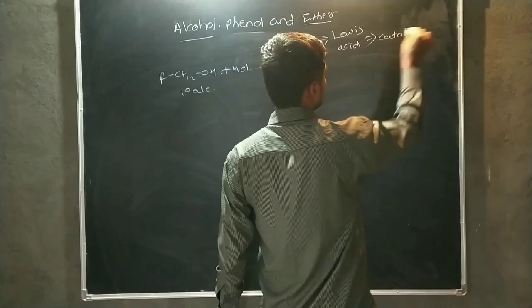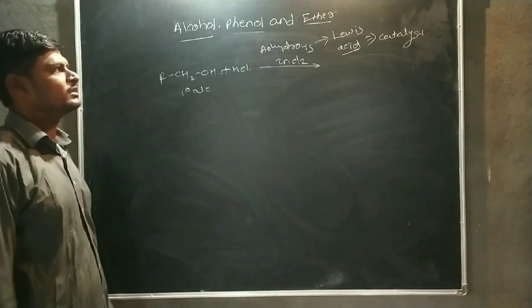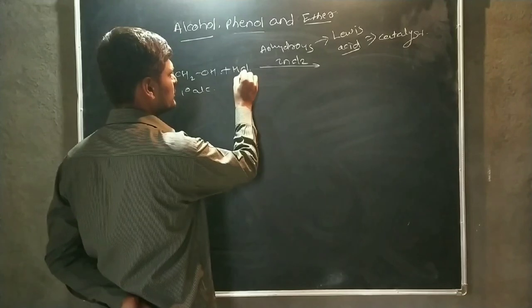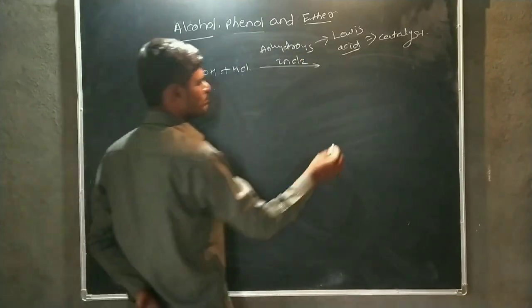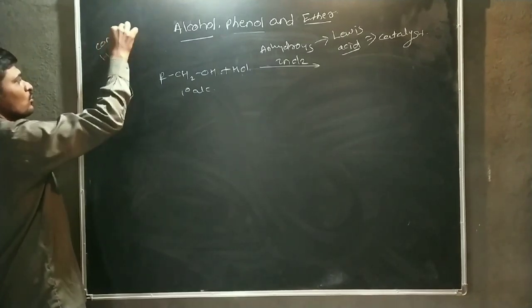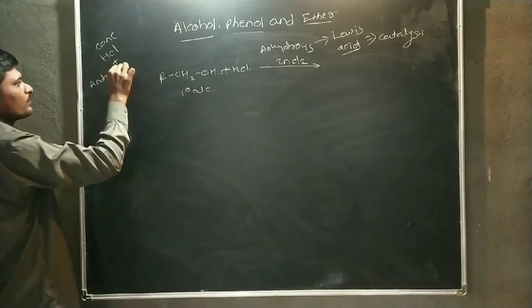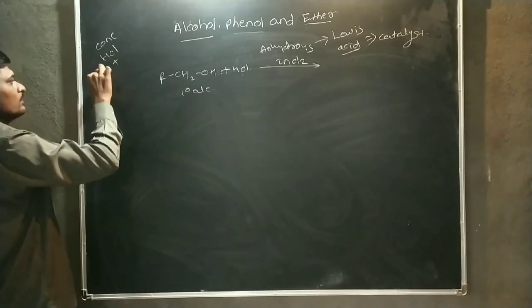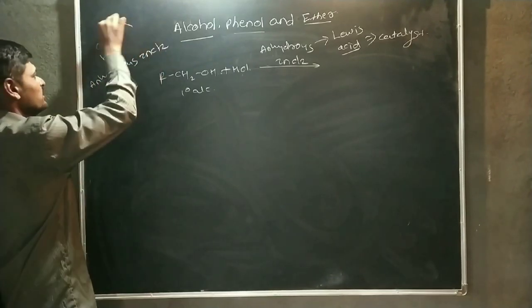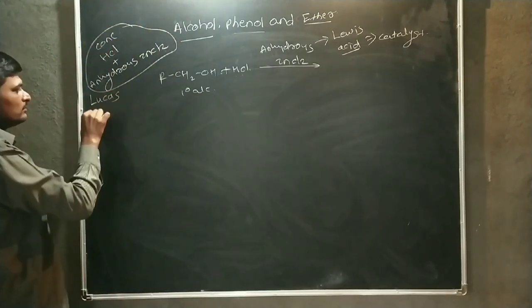Then the mixture of HCl, which is to be taken in concentrated form, and anhydrous ZnCl2, this mixture is commonly known as Lucas reagent.